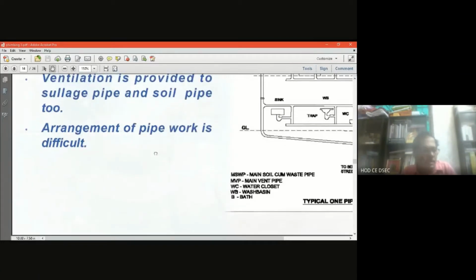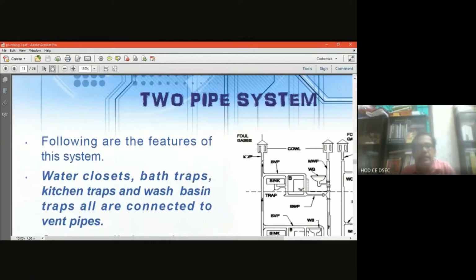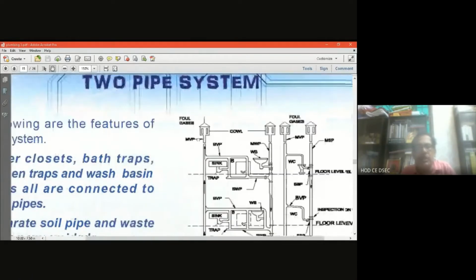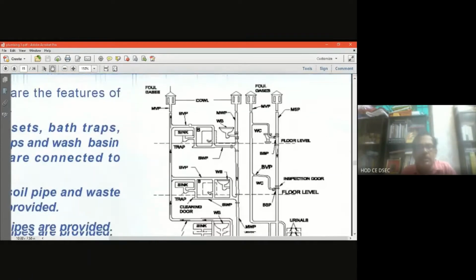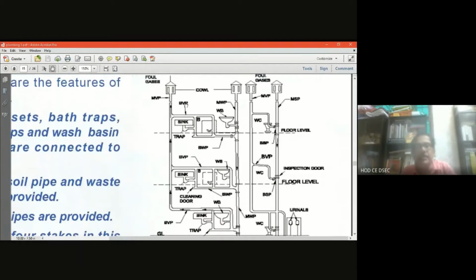Next we will discuss the two pipe system. Again, I am going to the figure first, then we will come back to the theory portion, because the schematic diagram is very important. This will come in the question.